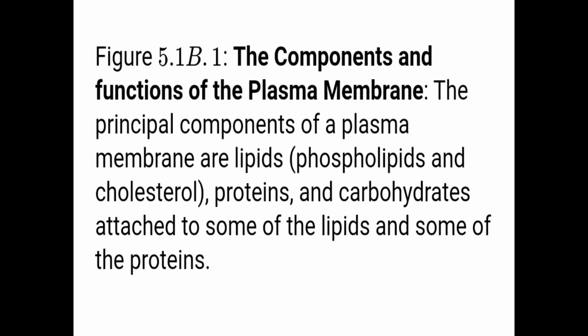The components and functions of the plasma membrane. The principal components of the plasma membrane are lipids, that is phospholipids and cholesterol. Next are proteins and carbohydrates attached to some of the lipids and some of the proteins. So this is about the structure of the outermost layer, that is the cell boundaries.